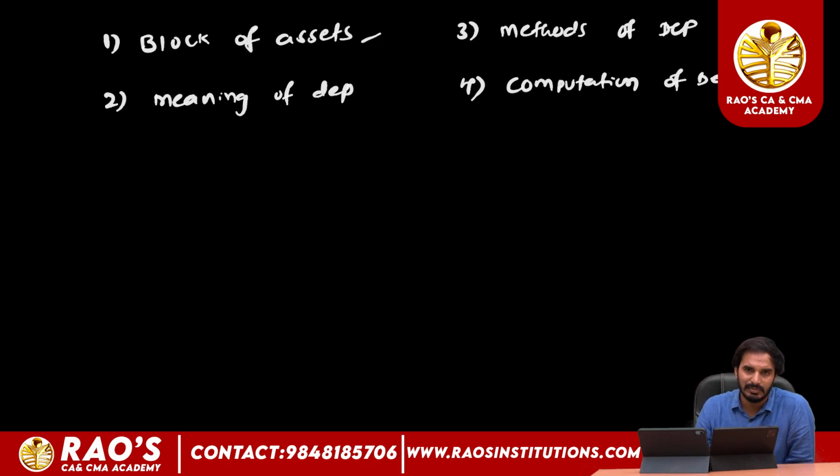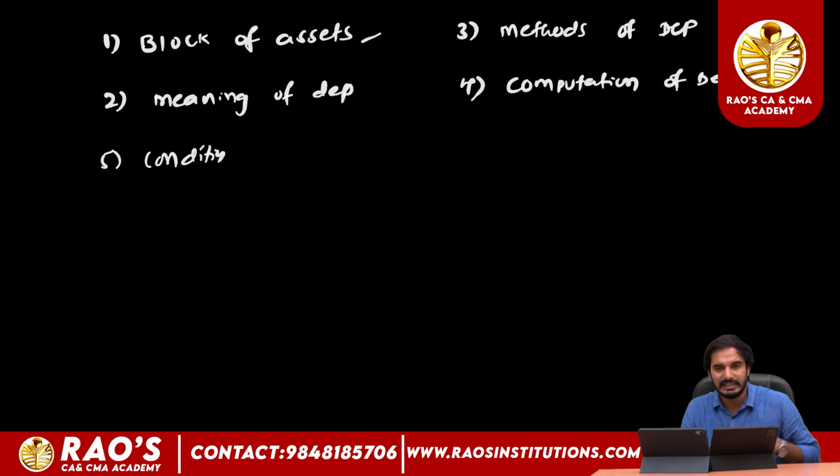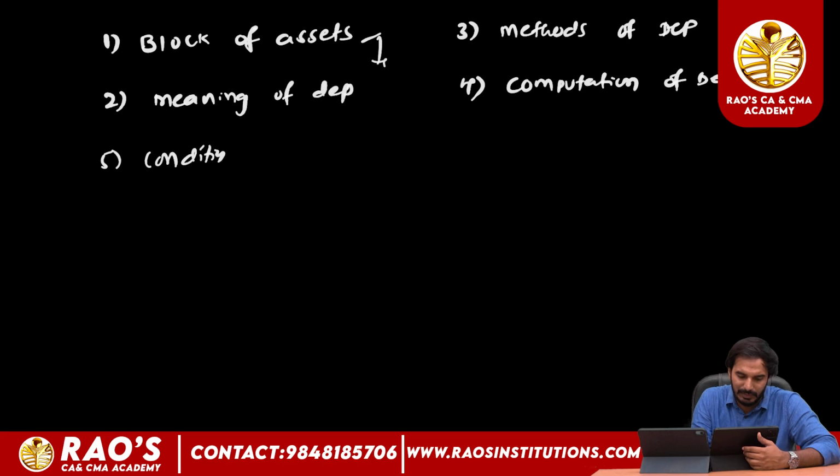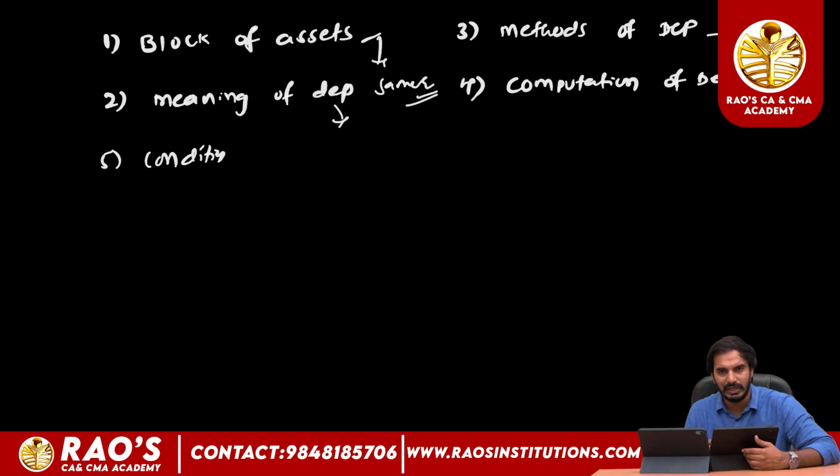Block of asset means the same class of assets having the same rate of depreciation. In income tax we have only two methods of depreciation: the SLM method and the WDV method. We also saw the meaning of depreciation and the conditions for claiming depreciation under section 32.